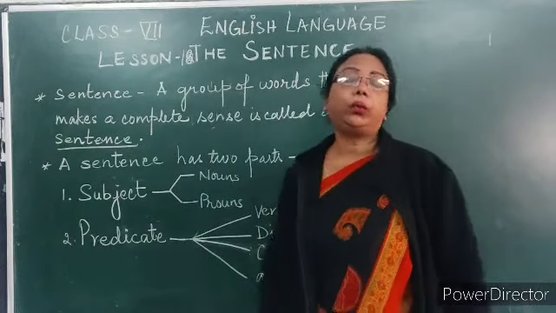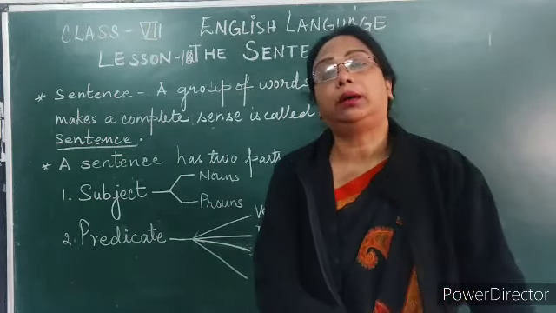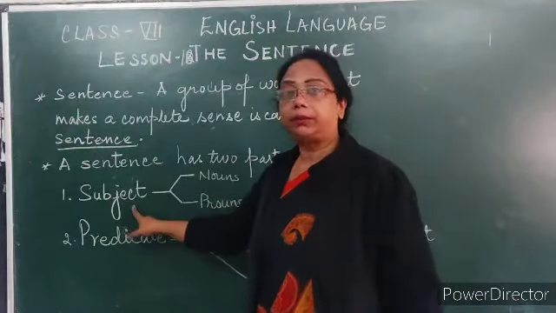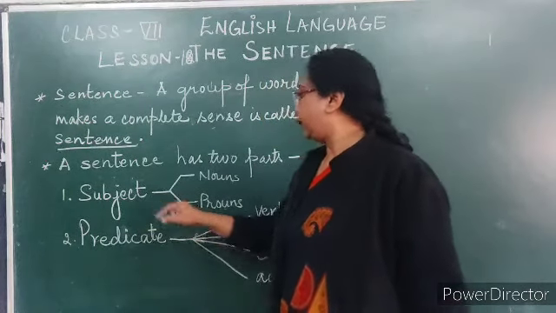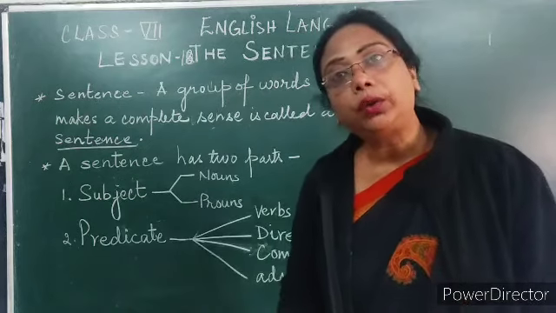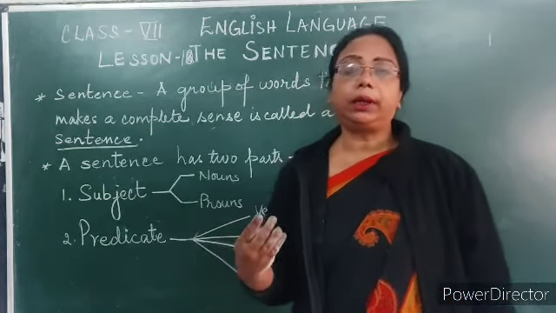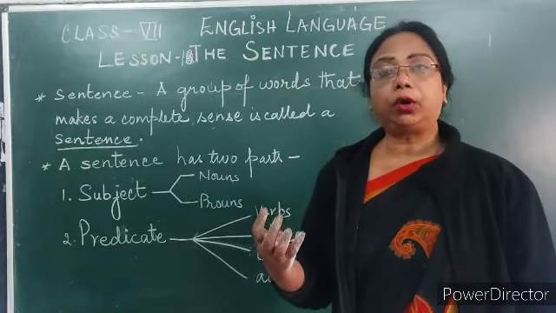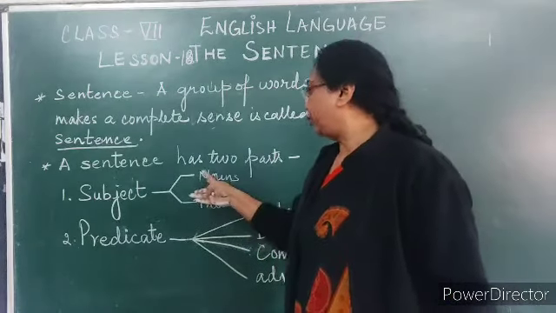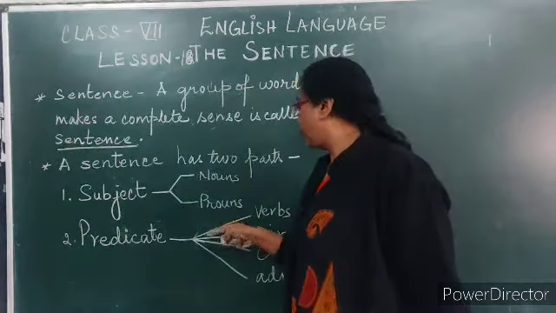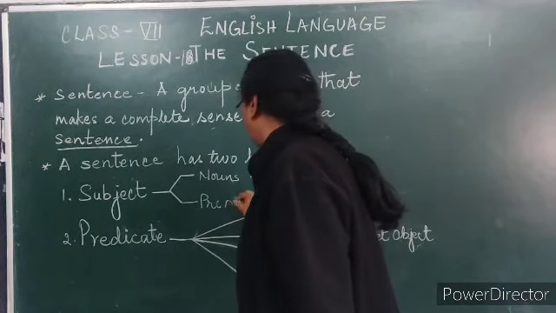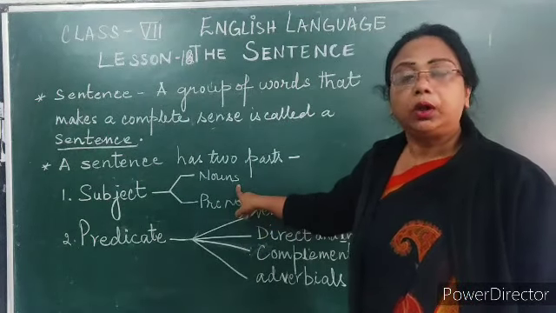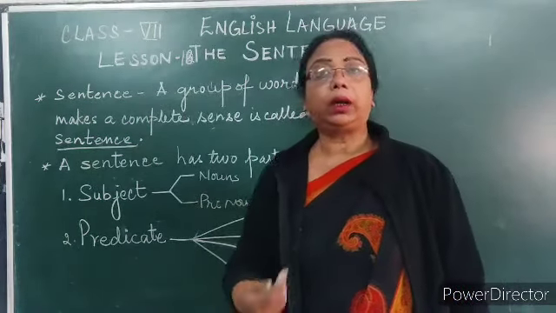Now, when you were in a small class, you learned that a sentence has two parts. They contain two parts, and they are subject and predicate. Now, as I told you when I was teaching you tenses and verbs like past and present tense, repeatedly I kept on talking about the subject, that it has two parts, that is noun and pronoun. Now, noun is what? It is a naming word. So over here, the subject can start with a name.